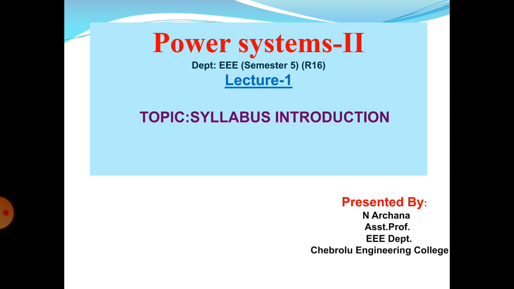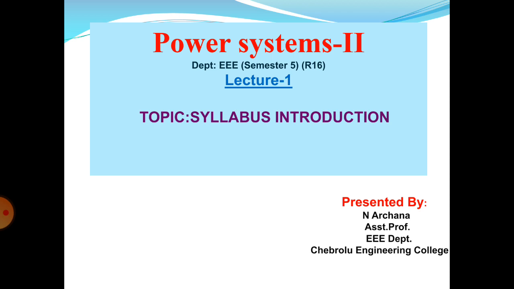Next, at a generating plant, electric power is stepped up to several thousand volts by transformers and delivered to the transmission lines.